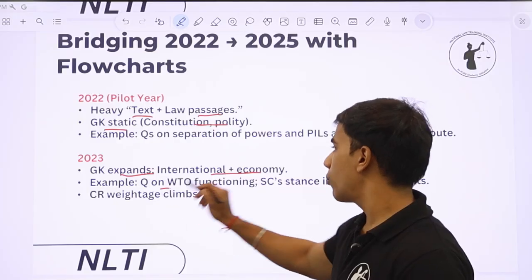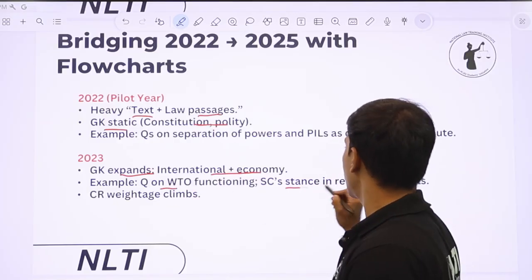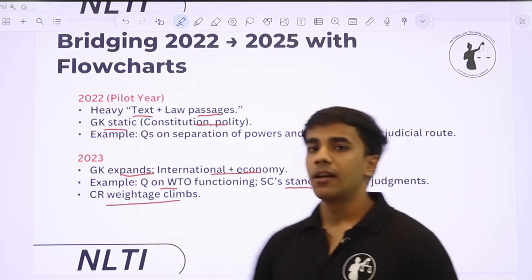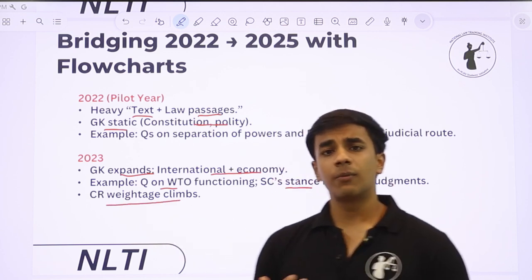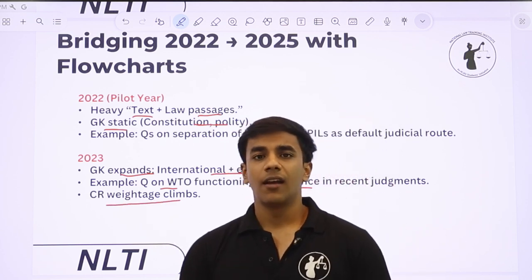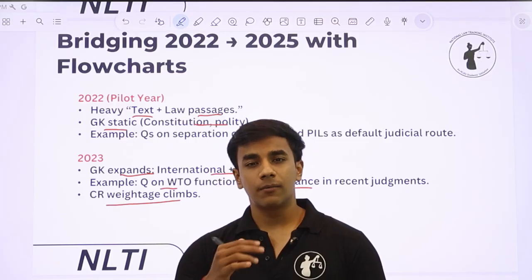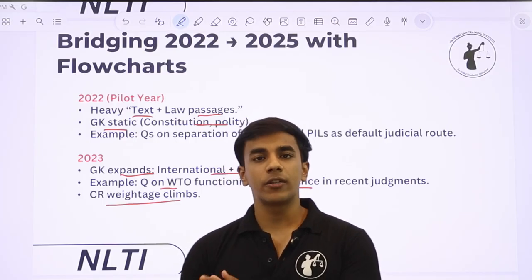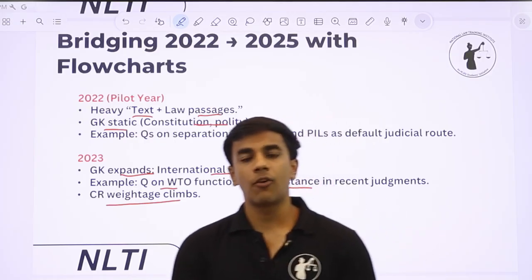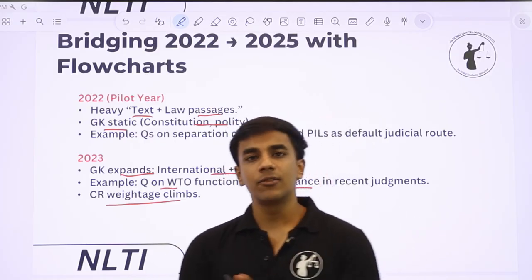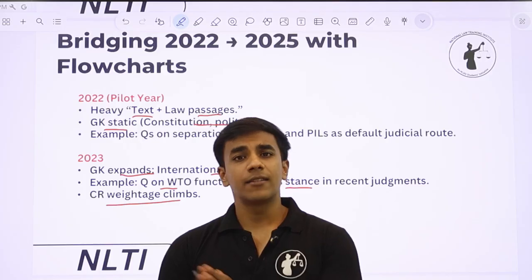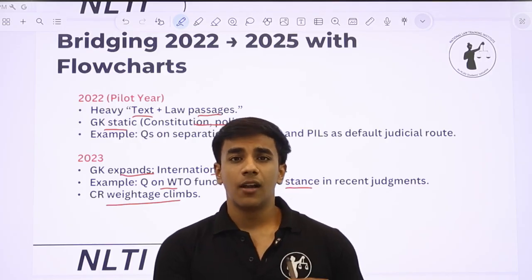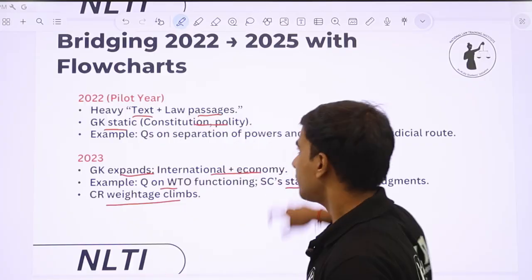For example, there was a question on the WTO's functioning, and what the stance of the SC was in recent judgments, and the CR weightage climbed. Again, contemporary news बढ़ने लग गई 2023 से, and also the paper started to move away from what it was in NLSAT 2022, because NLS realized that what they are looking for in NLSAT candidates is not what CLAT is looking for in CLAT candidates. So that is why the paper started to move away from being very close to the CLAT pattern.